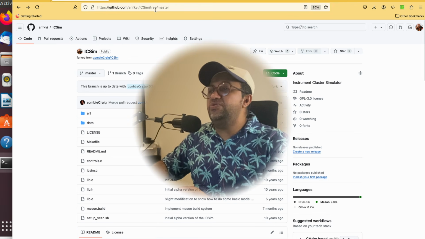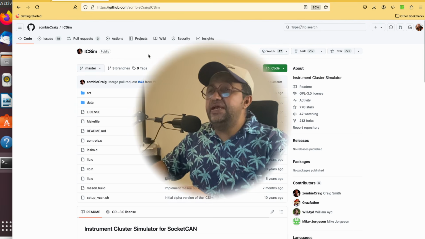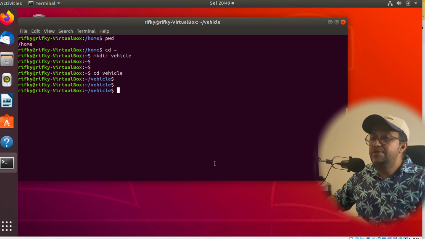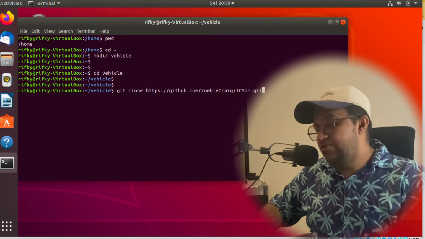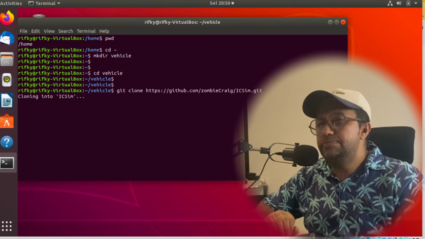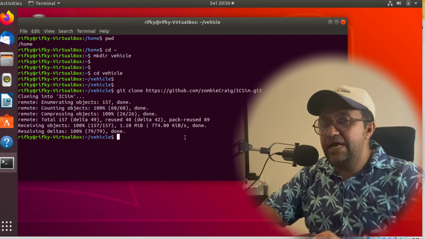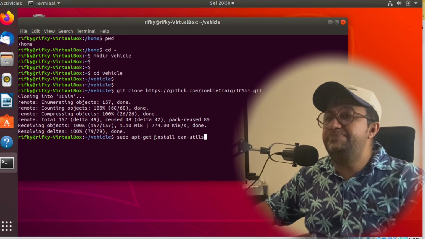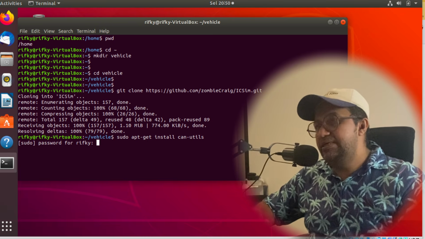You can git clone the zombie, or you can git clone my own GitHub, right? Or feel free, guys, to git clone whichever one you want, this one is okay too. So git clone, and then we just git clone this one. Okay, sorry. Now the next step is you need to install the CAN, controller area network utilities. How to do it? This is the simple command: sudo apt-get install can-utils. Okay, we just install this.